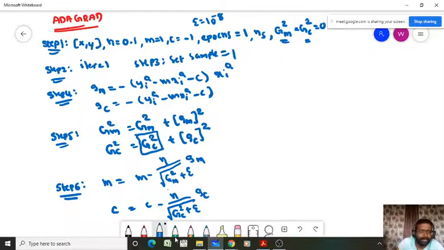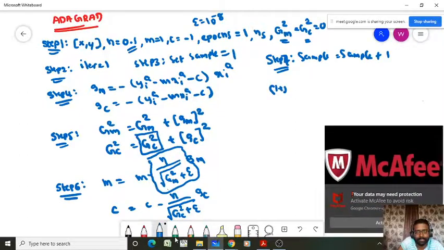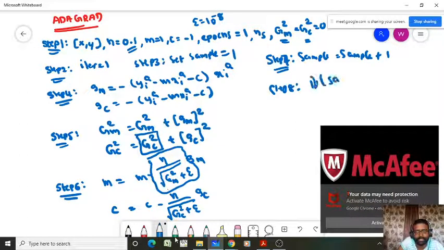Now in this case the eta value, maybe you choose 0.1, but this complete term will be updated based on the sensitivity of the objective function with respect to the model parameter m and with respect to the model parameter c, right? So like that we are updating. And in step 7 the rest is the same. Step 7, sample equals sample plus 1, and in step 8 you have to check whether sample is less than or equal to the number of samples or not.